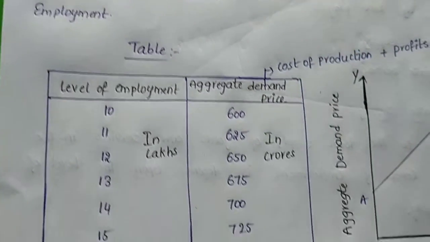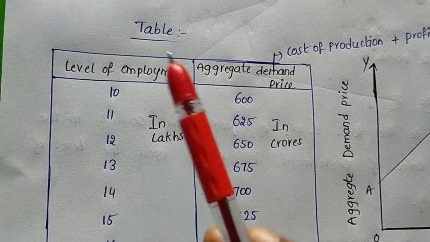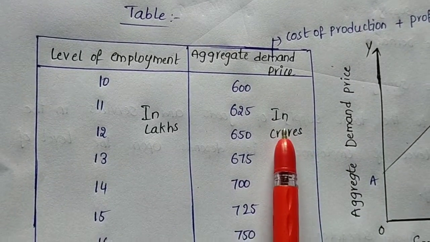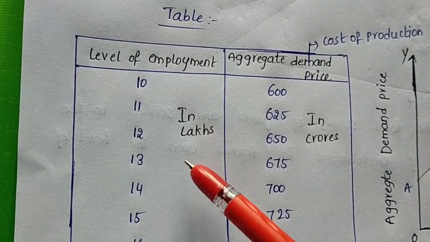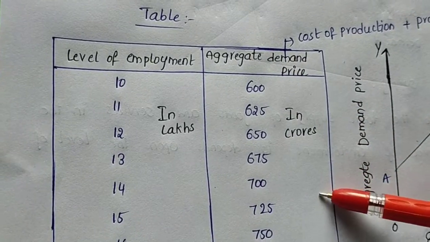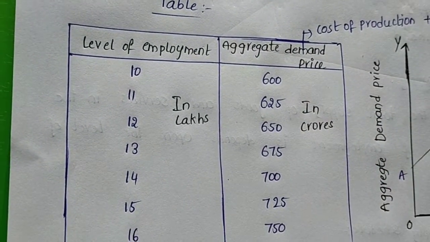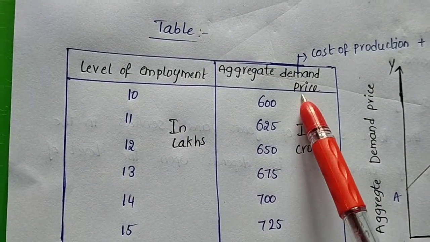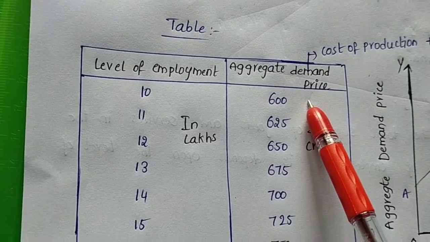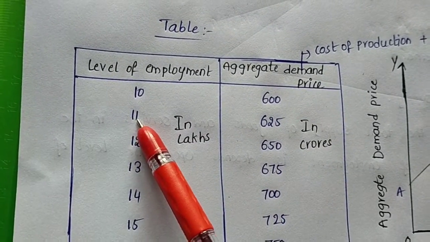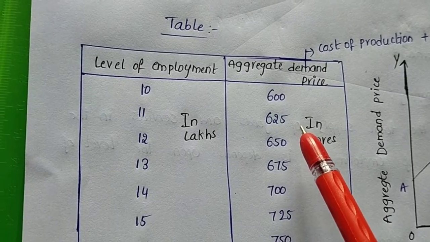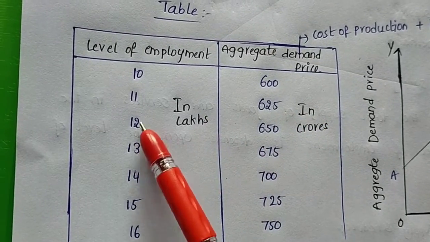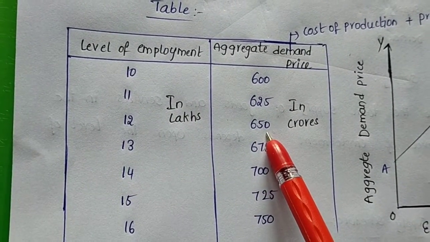In the aggregate demand schedule, we can see the table. Here also we take two columns: the level of employment and the aggregate demand price. The level of employment is in lakhs and the aggregate demand price is in crores, the same as the aggregate supply price. We take 10 lakh employment and get 600 crores of cost of production plus profit. For 11 lakhs, it increases by 25 crores to 625. For 12 lakhs of employment, it is 650 crores.